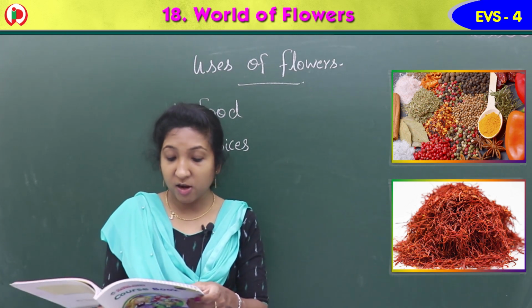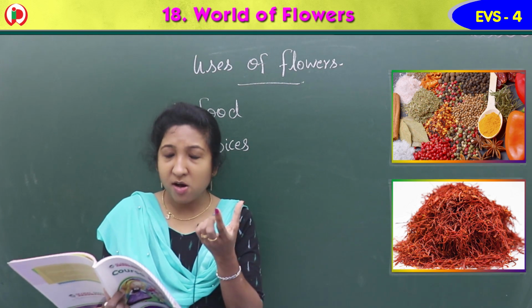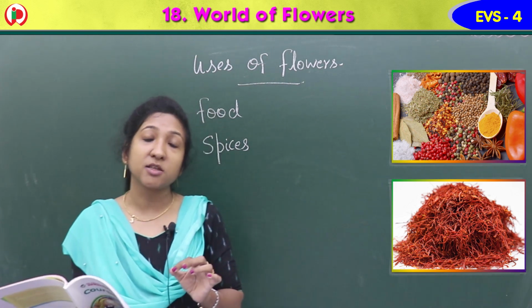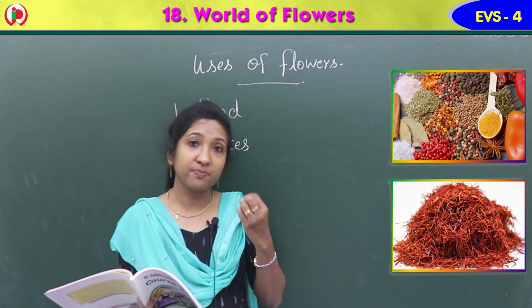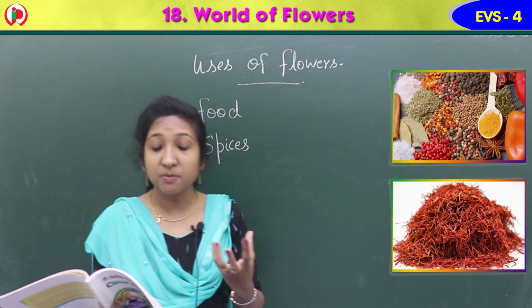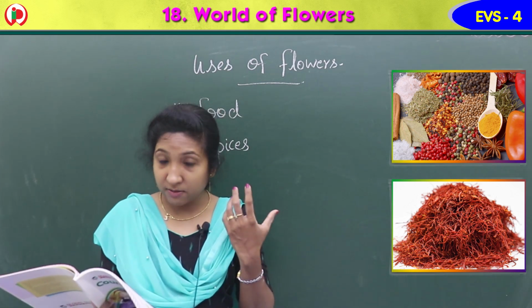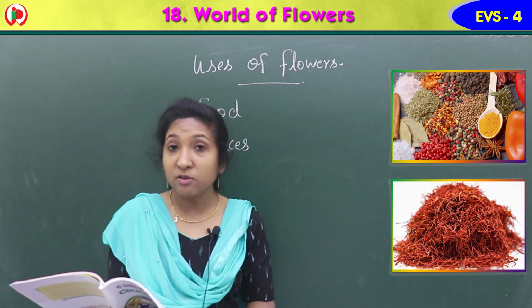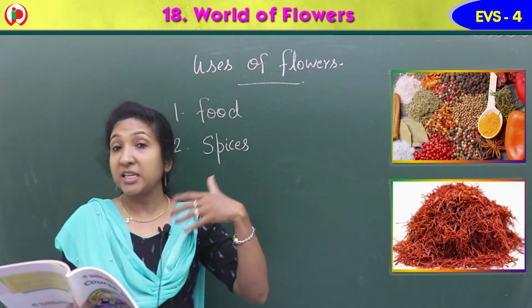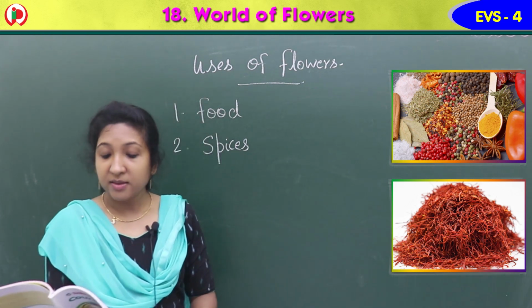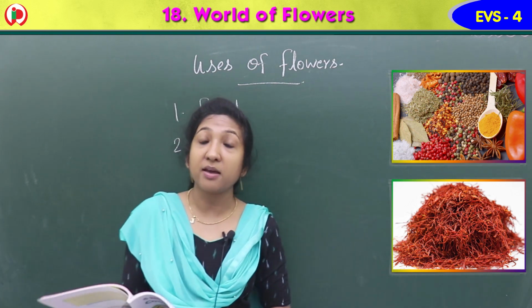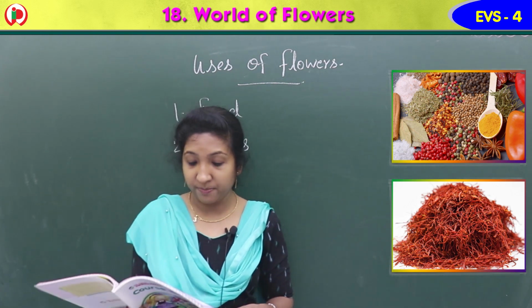Crocus is a small spring flowering plant. During spring season it blooms. From this plant we get these flowers, and when we dry them, we get this spice called saffron.